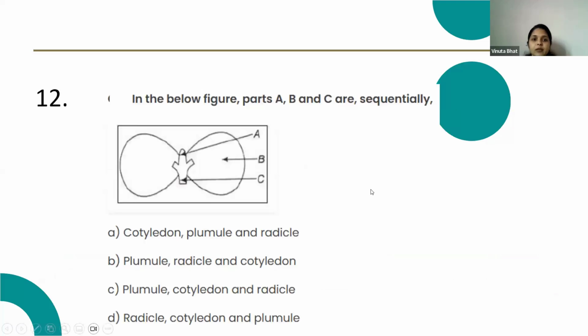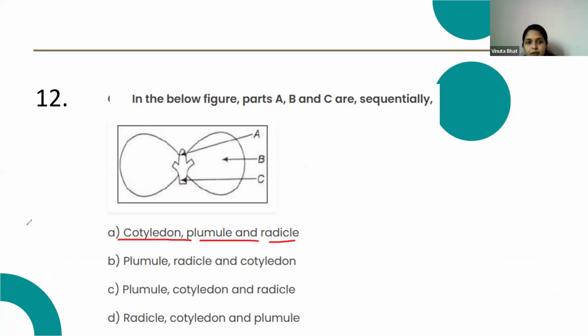Next question. In the below figure, parts A, B, C are sequentially: this is part A, this is B, and this is C, right? Here, A is not the cotyledon.